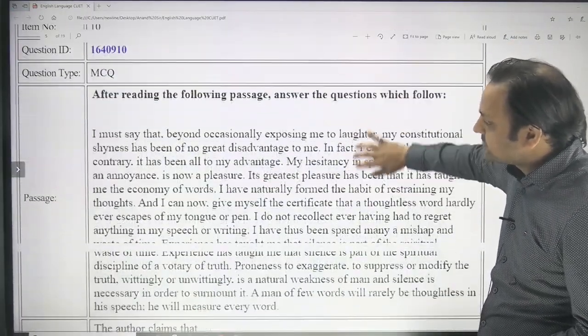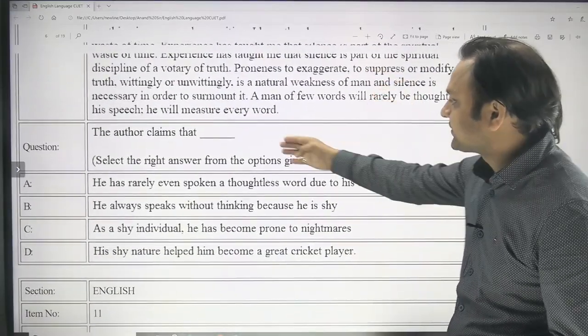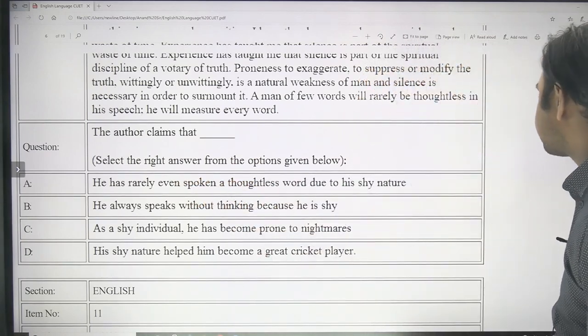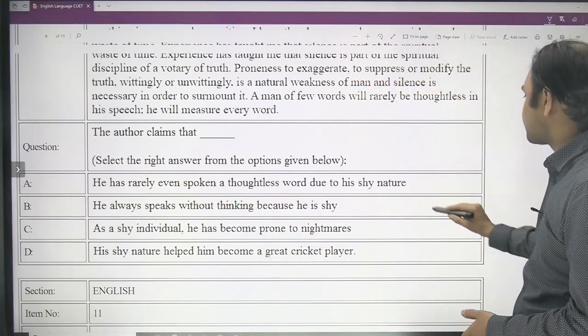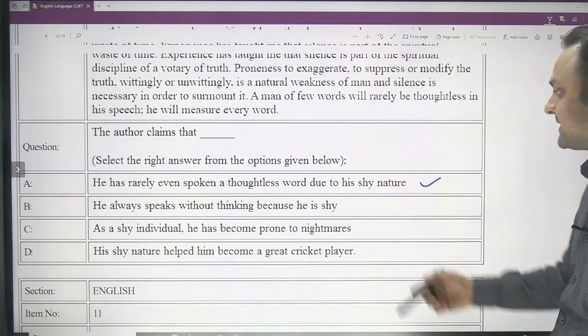And let's move to this one. The author claims that he has rarely even spoken a thoughtless word due to his shy nature. Yes, it is the answer. It was mentioned in the passage. Those of you who have read the passage would understand that yes, actually this is the answer.